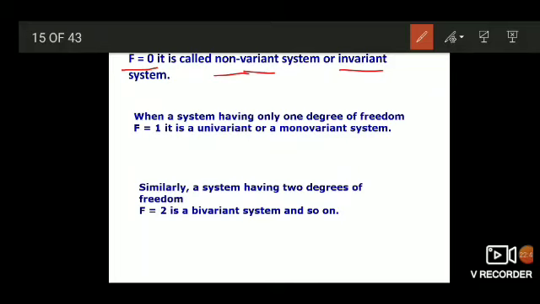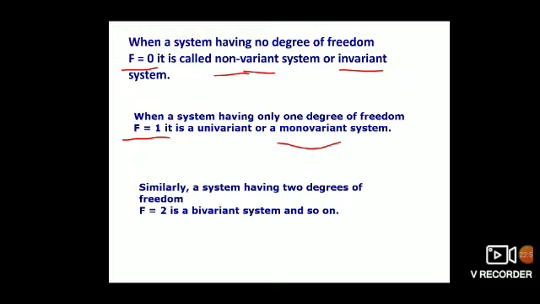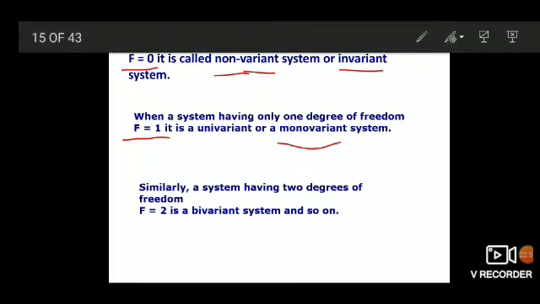And when a system is having only 1 degree of freedom, it is a monovariant system. And if a system is having 2 degrees of freedom, it is a bivariant system, and so on.